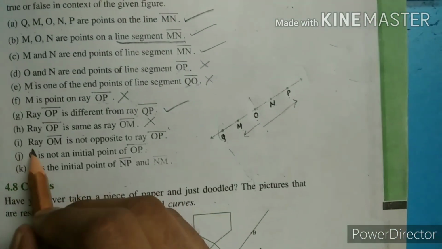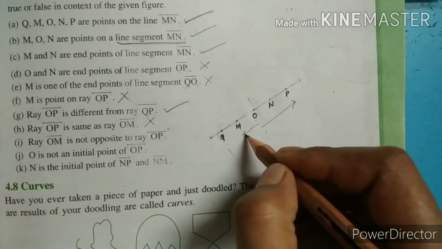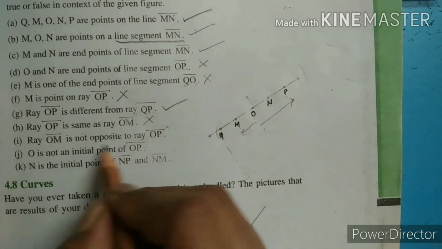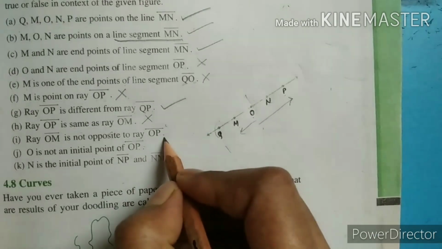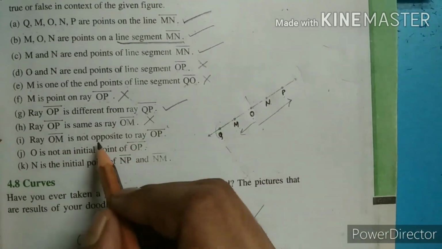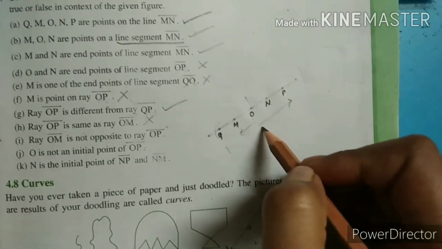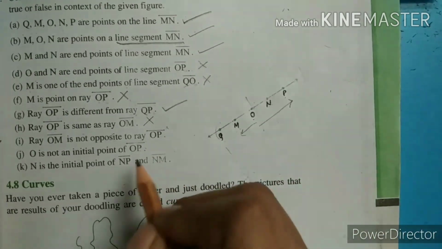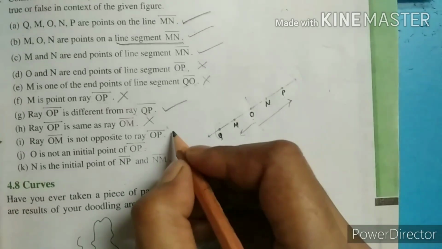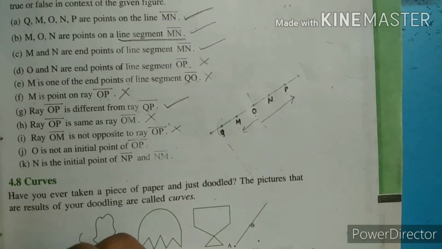I: ray OM is not opposite to ray OP. This is ray OM. We can directly see they both are opposite, but the question said they are not opposite. So that's why this statement is false.